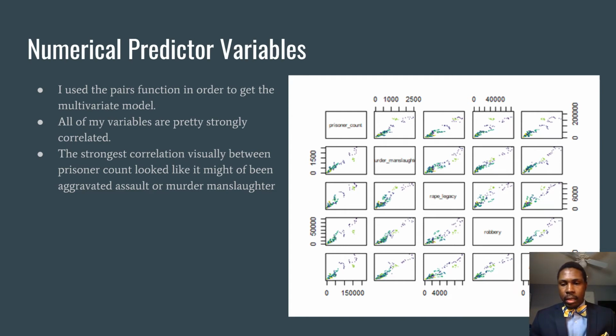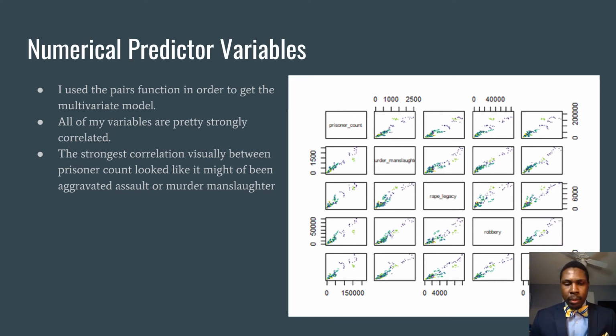They're not really all over the place; they tend to be positively incrementing. I wasn't really sure which was the strongest, so I used my eye, and I decided that maybe murder, manslaughter, and aggravated assault were the two strongest as they correlated to prisoner count.